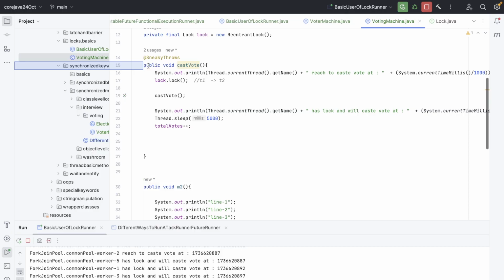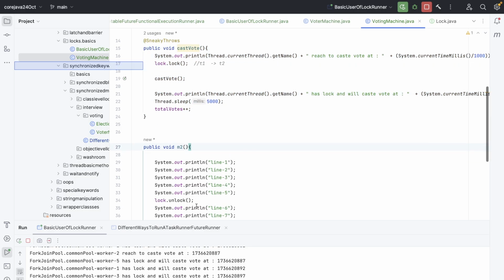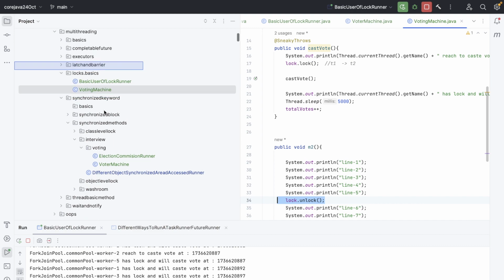Another thing, no class or method has to be synchronized. It's on me where it can be locked and where it can be unlocked. This is the first thing, but it has multiple other things that we can use, like the completable future, which also comes with a lot of things.